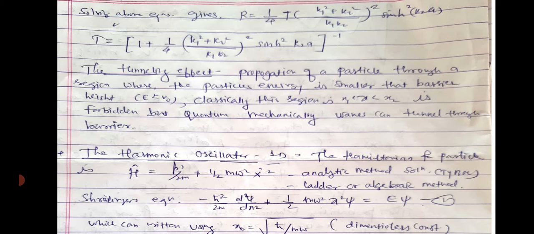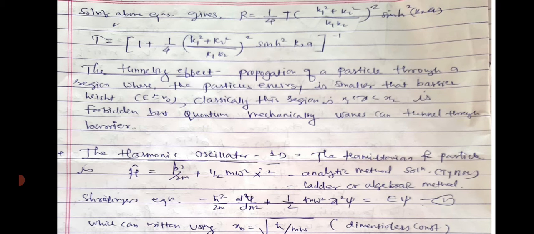In previous lectures we have studied the equations of the coefficients A, B, C and D. If we solve all those equations, we get the equation for reflection probability R as 1 by 4, in brackets, (k1 square plus k2 square) divided by (k1 k2) whole square, into sinh square of k2a.